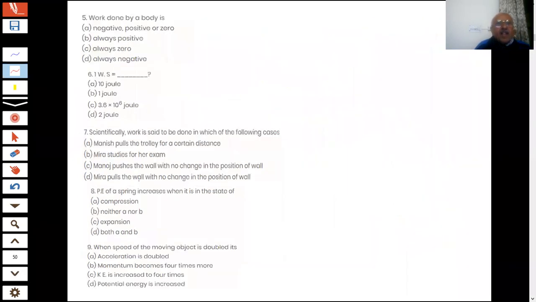Okay. Next question, students. Work done by the body is negative, positive, or 0? Always positive, always 0, always negative. What is the answer for question number 5, students?